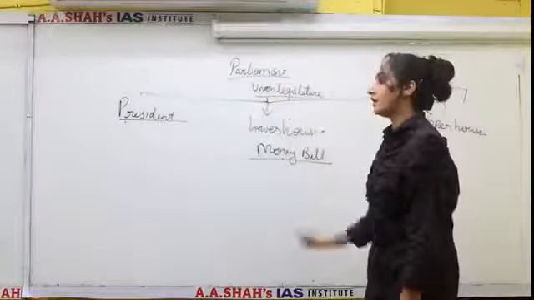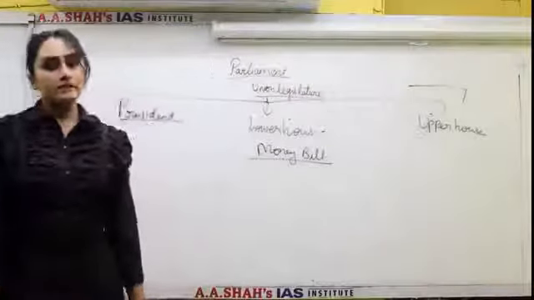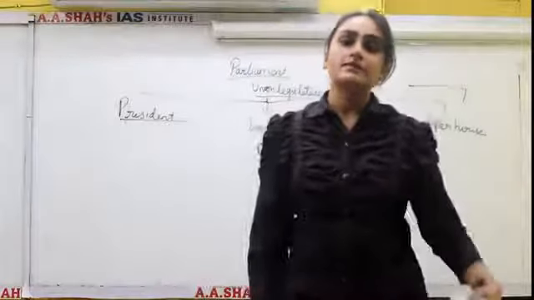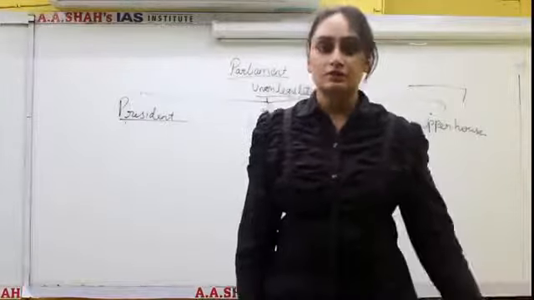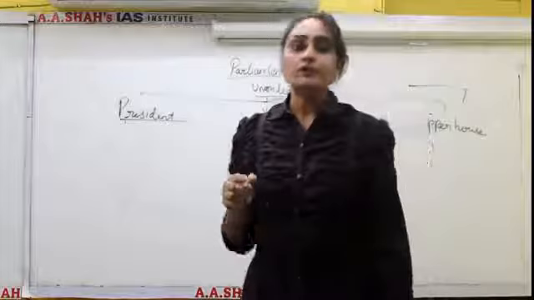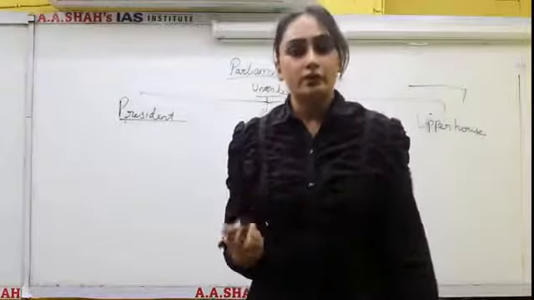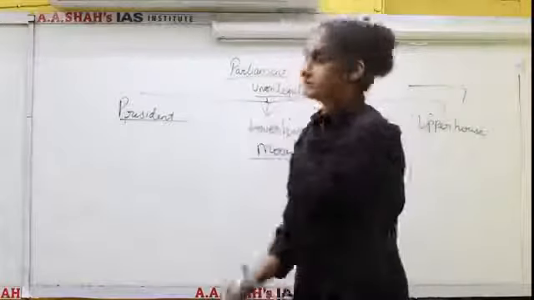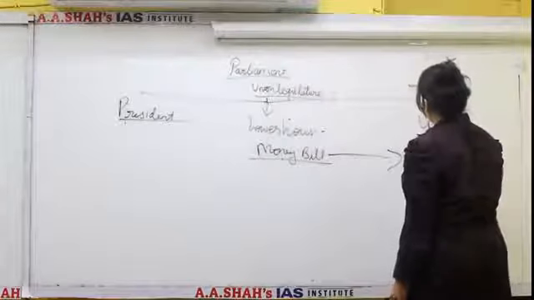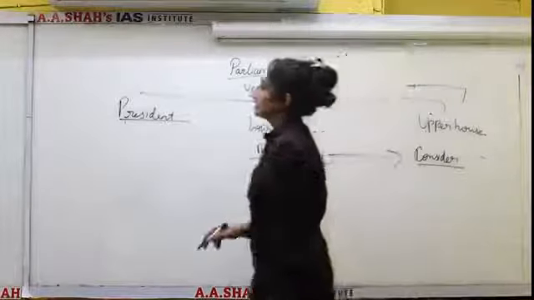Okay, now once the money bill is introduced in the Lok Sabha, again the three readings: first reading, second reading, third reading, and then it passes the bill and sends it to Rajya Sabha for its consideration. Now the powers of Rajya Sabha in case of a money bill are very limited. They can only recommend their suggestions to Lok Sabha, and it is up to the Lok Sabha whether to accept those recommendations or not. When the money bill goes to Rajya Sabha, they will consider it, and when the bill is passed by them, they will send it to the President.